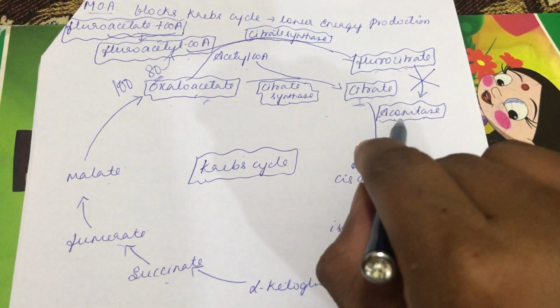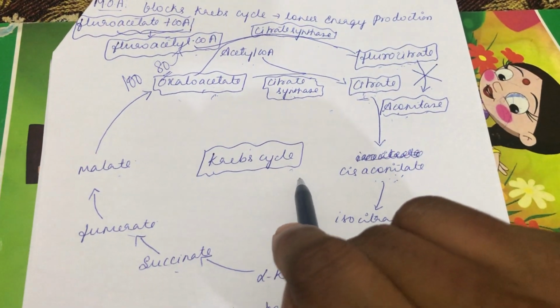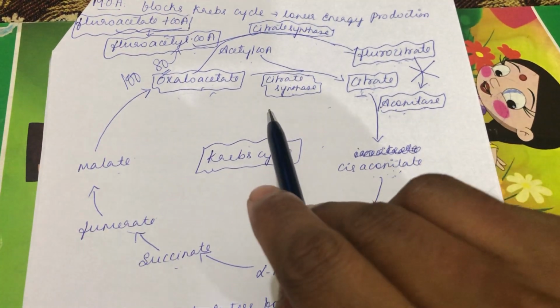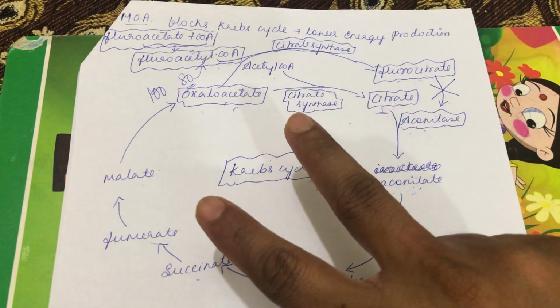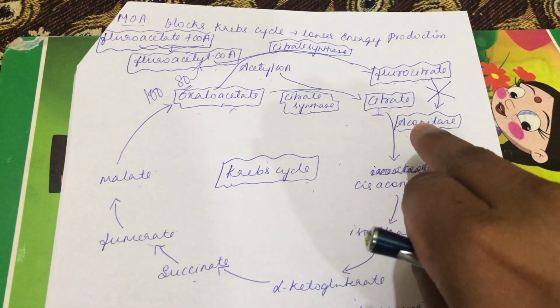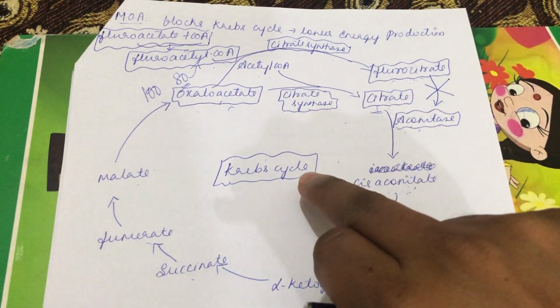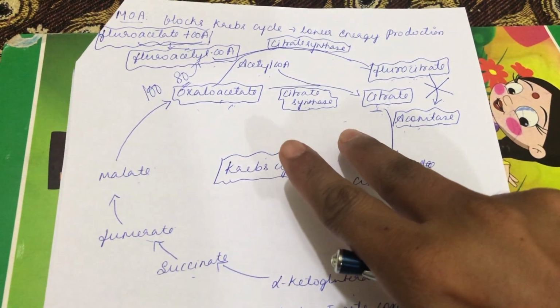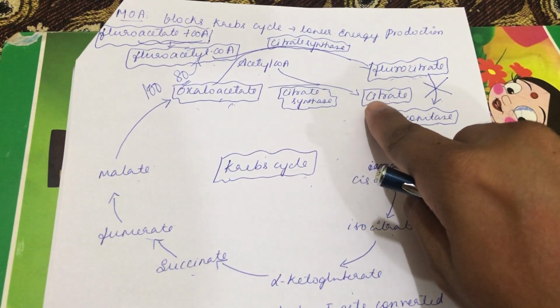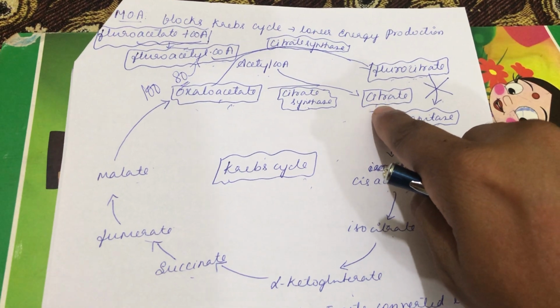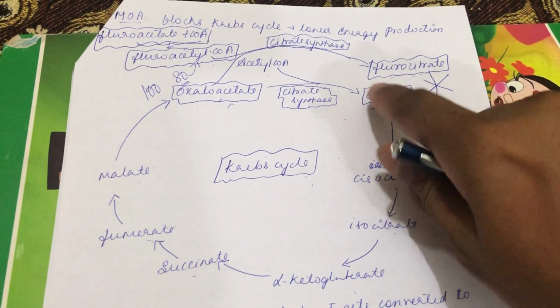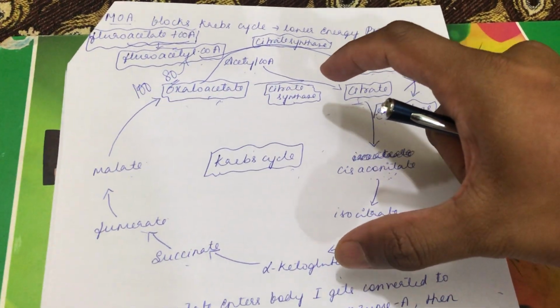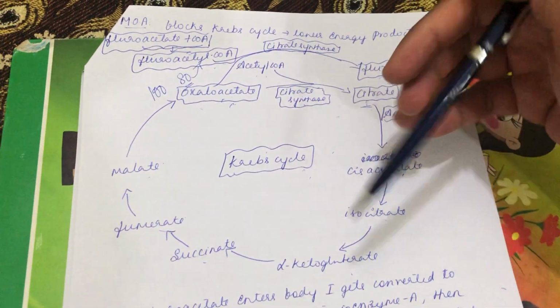Inhibition of aconitase, inhibition of the Krebs cycle, and decreased energy production also cause toxic effects. So the two major culprits here are, one, the inhibition of aconitase enzyme, inhibition of Krebs cycle, decreased ATP production, and the second one is the accumulation of citrate, which is a chelator of calcium, that will also lead to the toxic effect. So this is the mechanism of action of fluoroacetate.